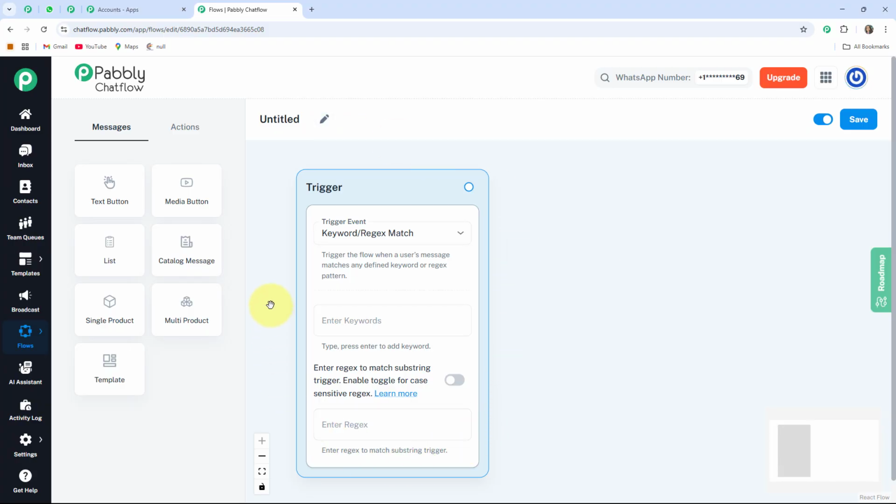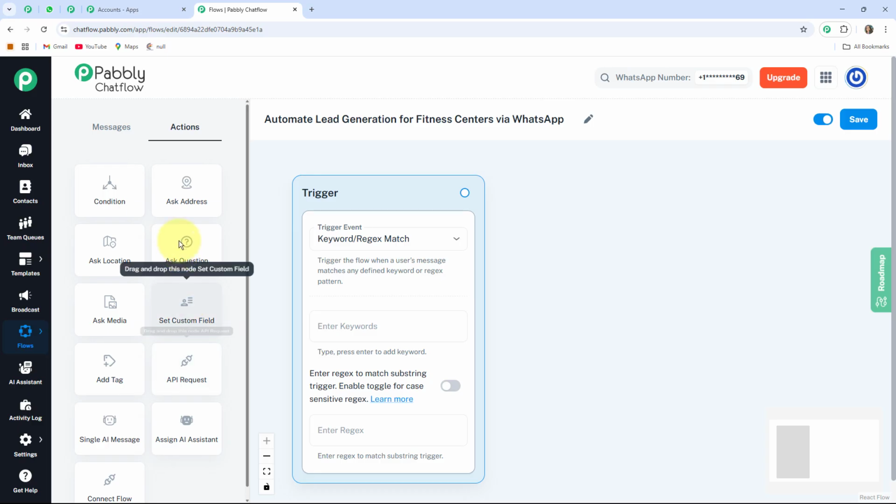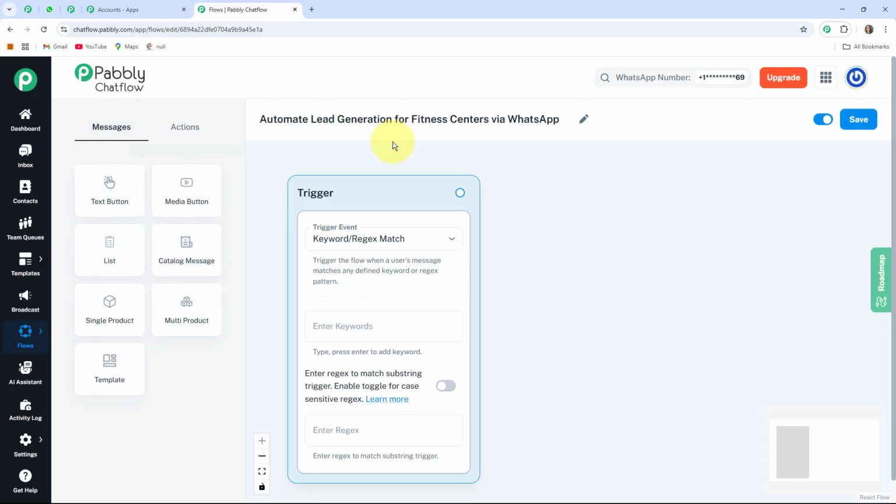But before starting the creation of our chatbot, you have to provide a name for the bot you are creating. So here I am providing a name. I write: automate lead generation for fitness centers via WhatsApp. Now I'll give you a quick review of these two options, messages and actions. Under messages you can see different buttons, and under actions you can also see different buttons. We will use these buttons in the creation of our flow. Here on the right-hand side you can see two options: the active/inactive button and the save button. With the help of this button your flow will be updated.